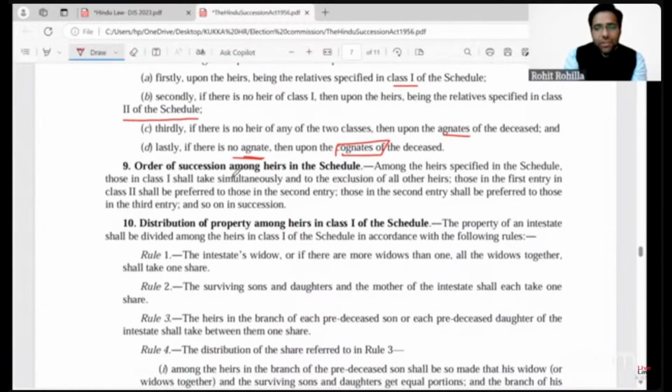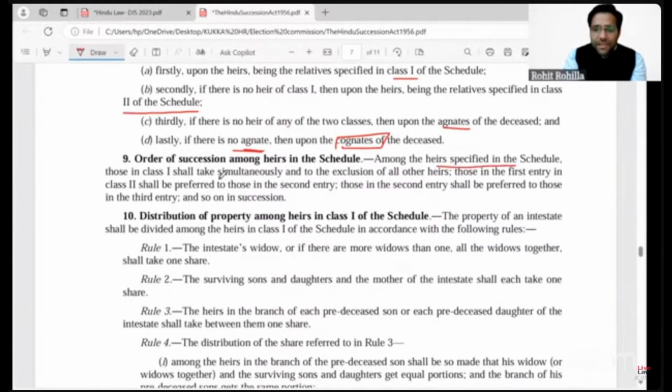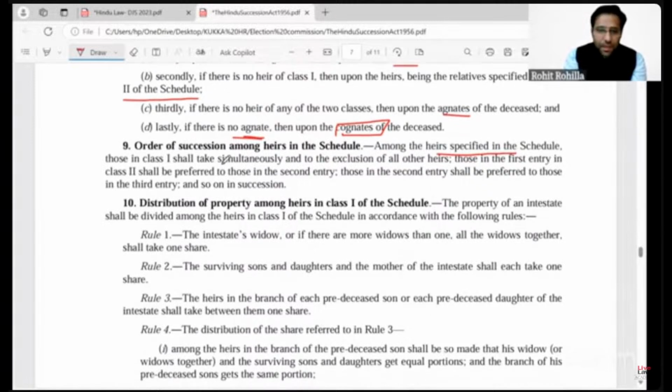Now section 9 says that among heirs specified in the schedule, now it is talking about class 1 and class 2 heirs, class 1 shall take simultaneously and to the exclusion of other heirs, which means preferential right is created in favor of class 1 heirs.